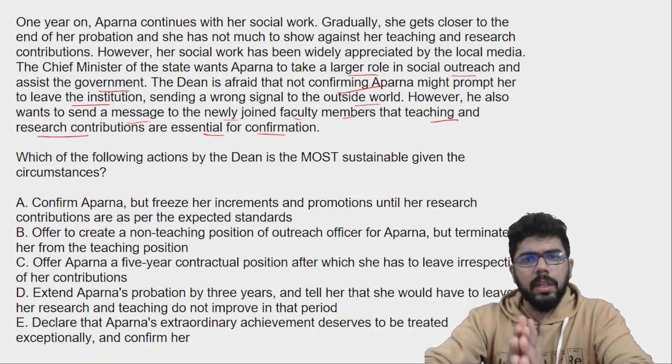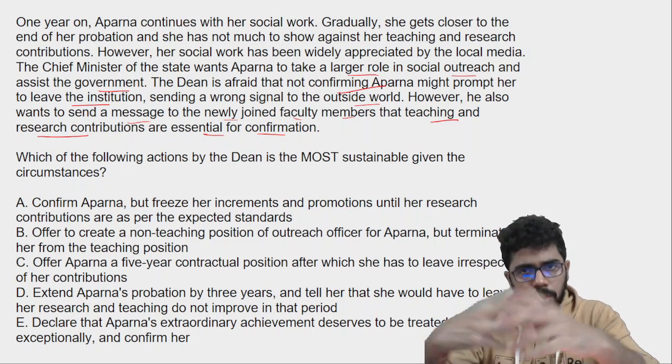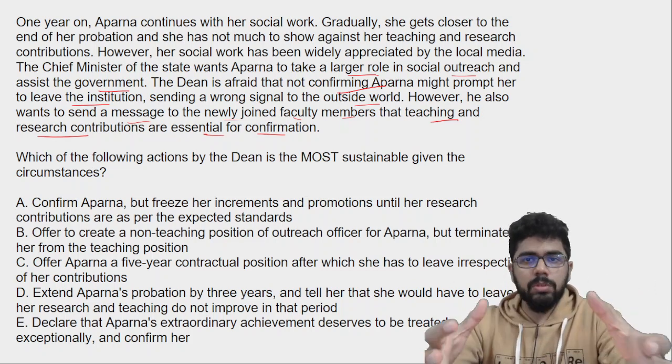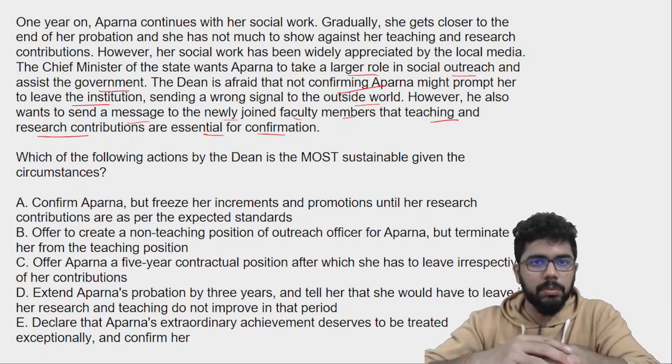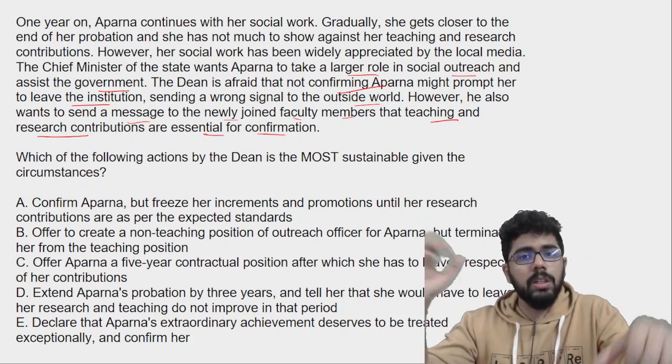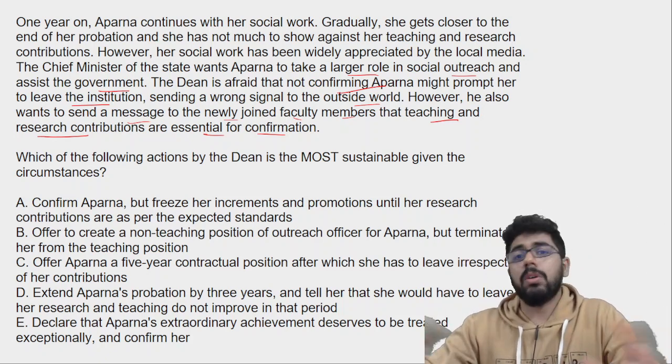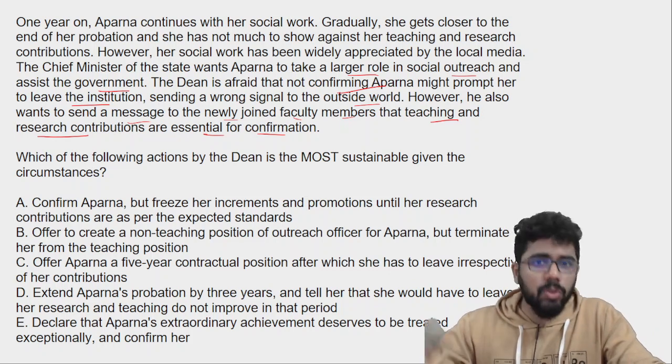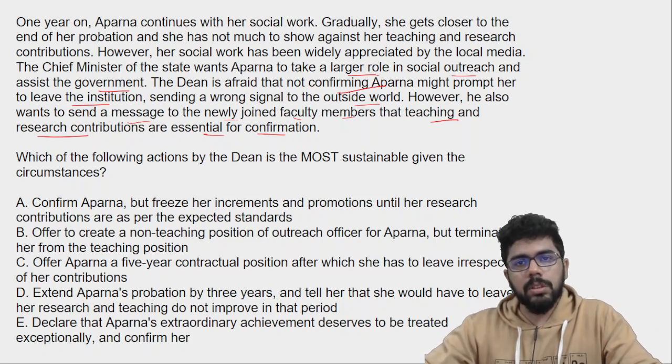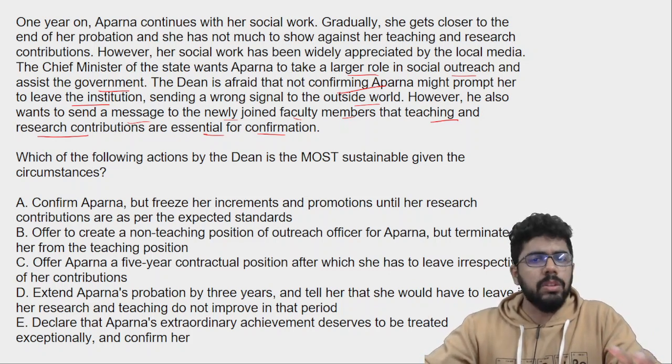समझ रहे हो उसका डिलेमा क्या है? मतलब he really appreciates what Aparna is doing and he wants to help her, and he also knows that Aparna has the potential to get the confirmation because she has done exceedingly well during her PhD days and research में बहुत अच्छा नाम है उसका. But because she is engaged in the social outreach at this juncture, so she is not able to pay attention.